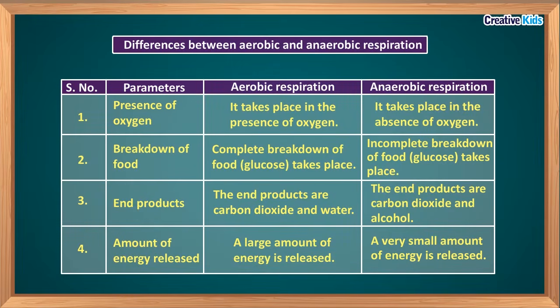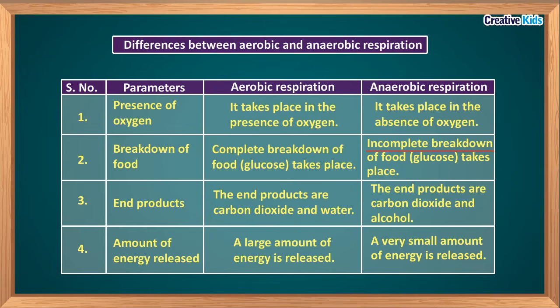So we have understood aerobic respiration and anaerobic respiration. Let's compare the two. Aerobic respiration takes place in the presence of oxygen, and anaerobic respiration takes place in the absence of oxygen. In aerobic respiration, complete breakdown of food, that is glucose, takes place. In anaerobic respiration, incomplete breakdown of food, that is glucose, takes place.